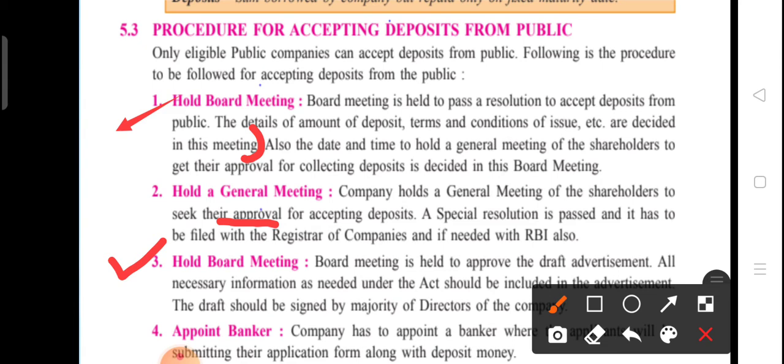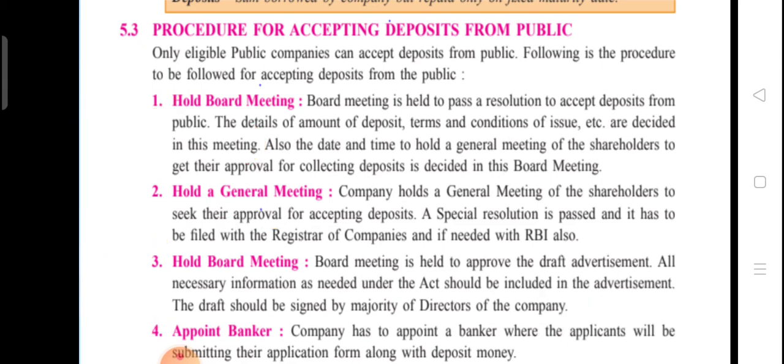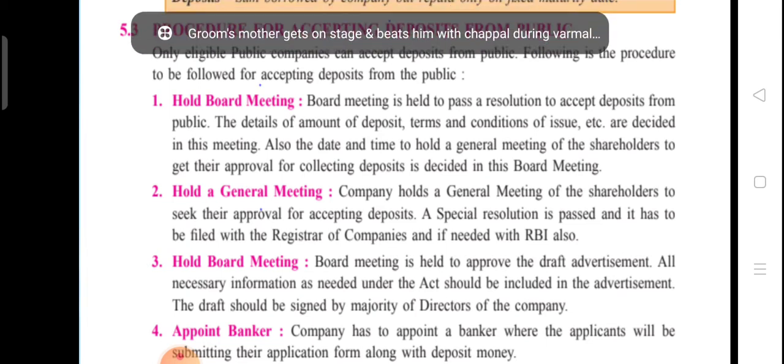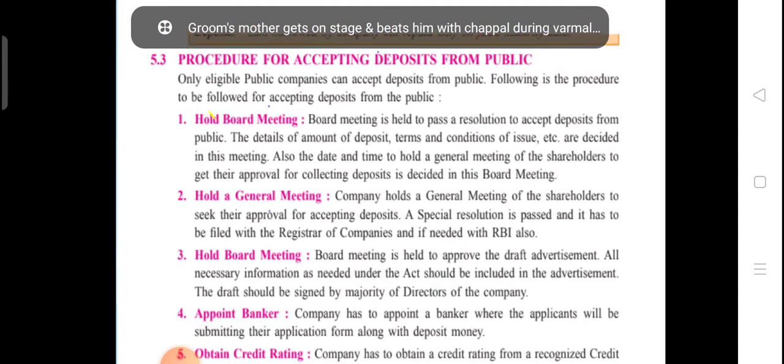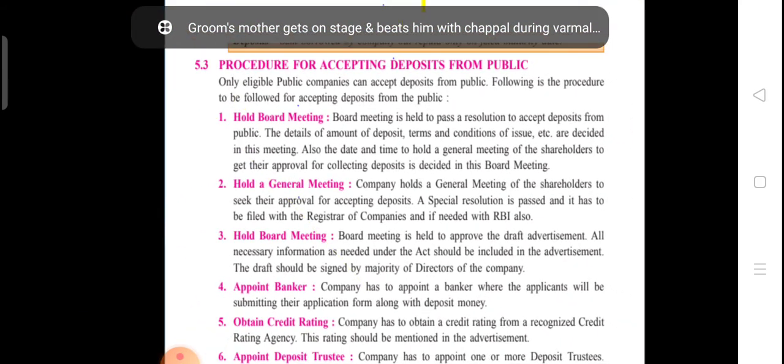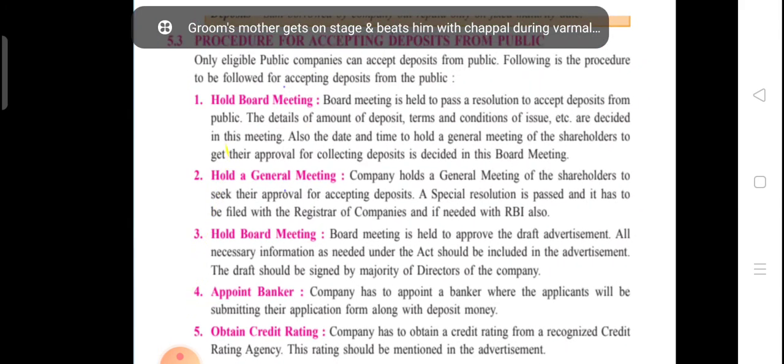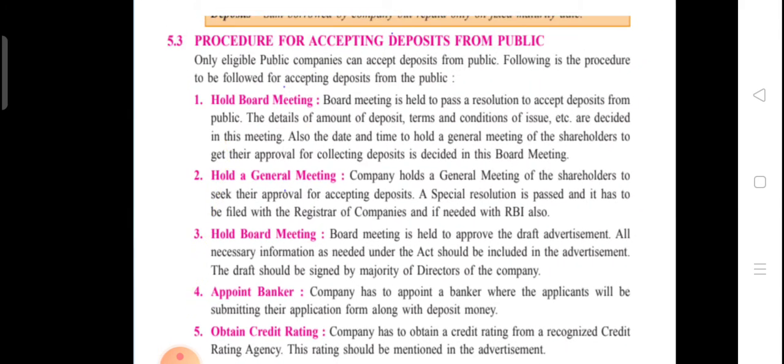Now the next point, students, is appointment of banker, that you already know. The company has to appoint a banker where the applicants will be submitting their application form along with the deposit money. Our fifth point, students, is obtain credit rating. This point was also there in accepting the deposit from members as well.